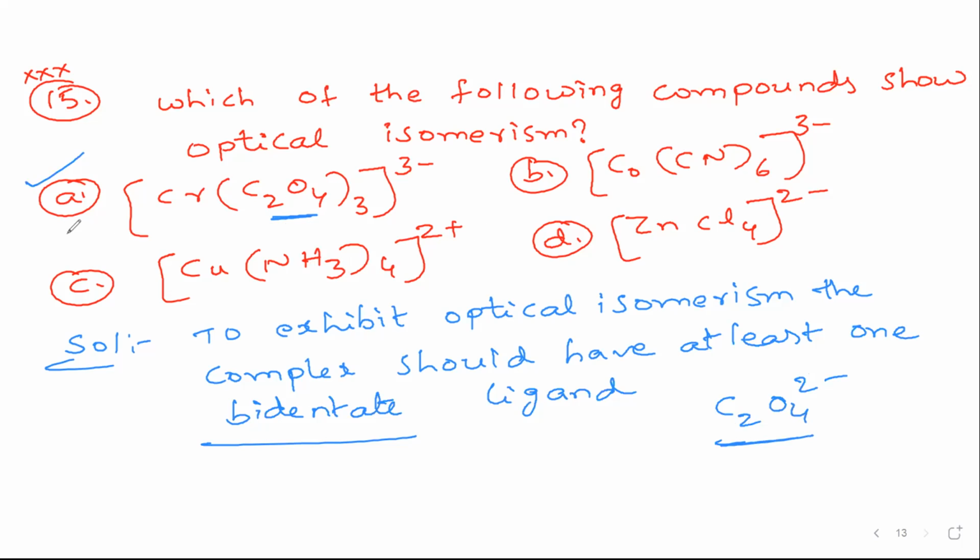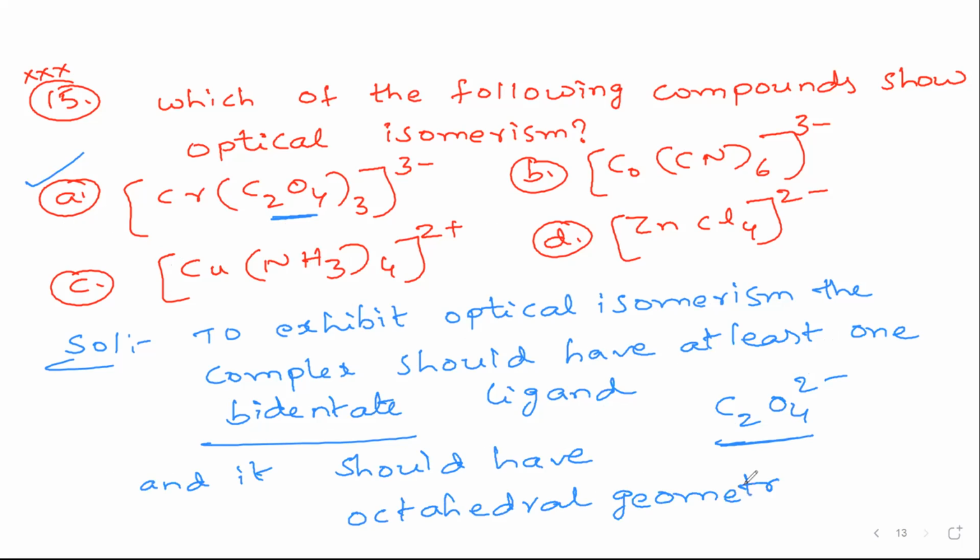So we can say directly, without looking at the octahedral complex: to exhibit optical isomerism, the complex should have at least one bidentate ligand, and it should have octahedral geometry. These are the two conditions. Please don't forget them. If the complex has octahedral geometry and contains at least one bidentate ligand, it will exhibit optical isomerism. This condition is very, very important, so please note it down. Next question.